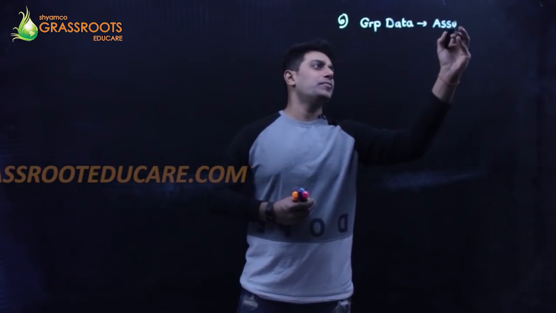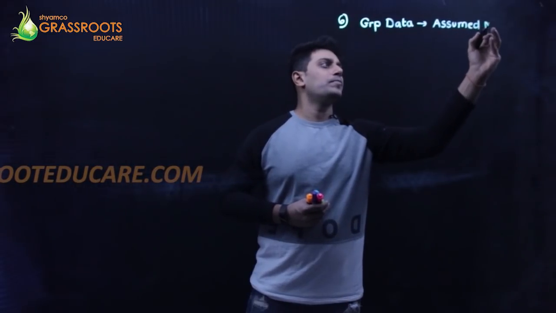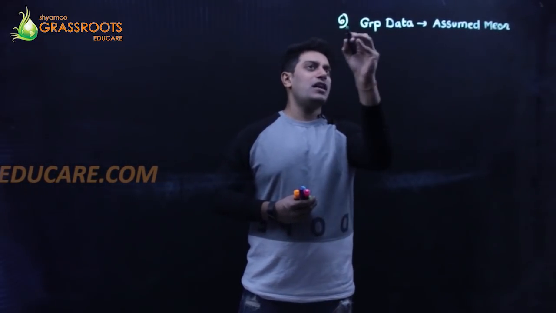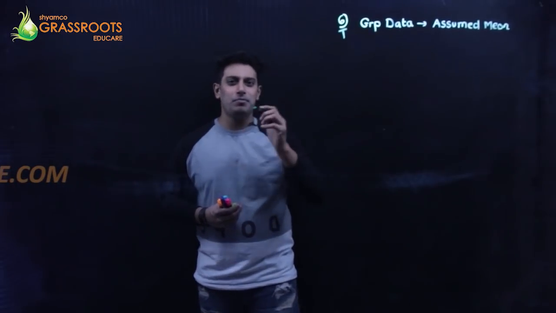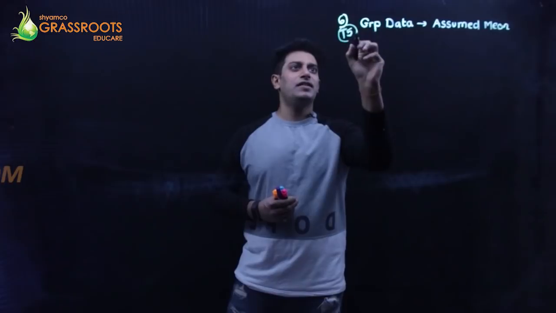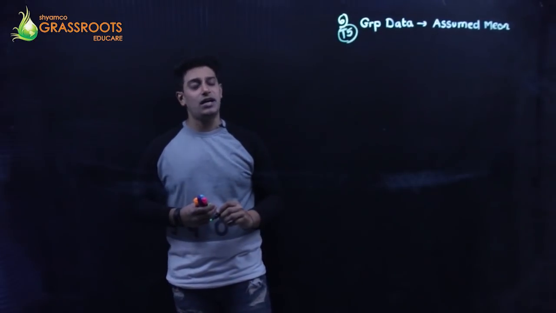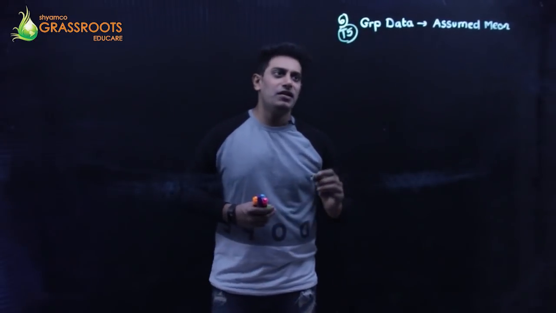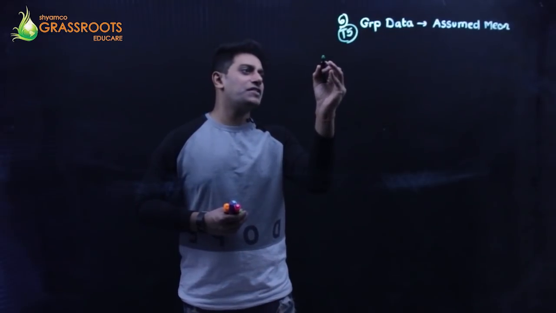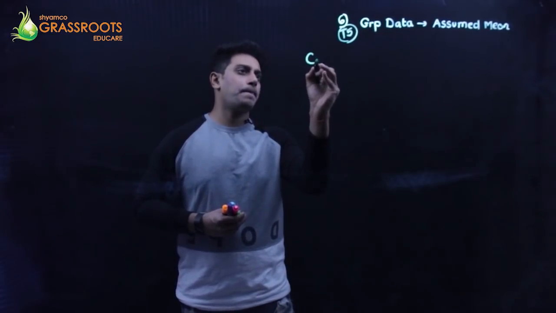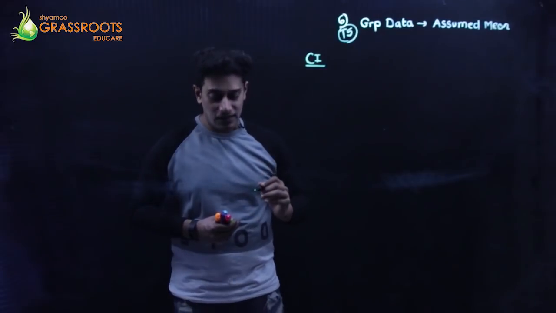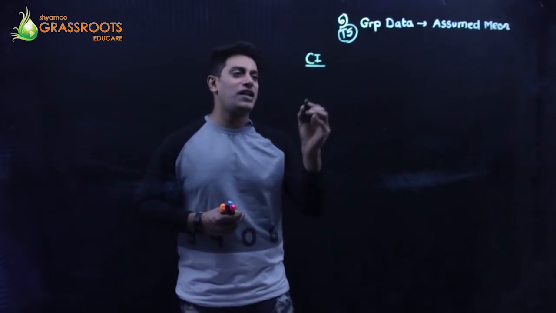assumed mean method. I can call this type number 5, and then type number 7, which is group data step deviation method. Let's begin the show. Class interval is given to me. Class interval is 30 to 40 goes up to 90 to 100.